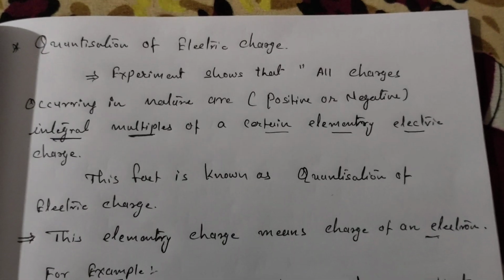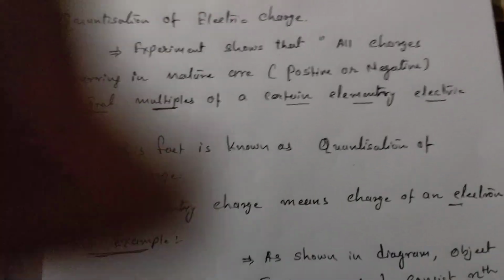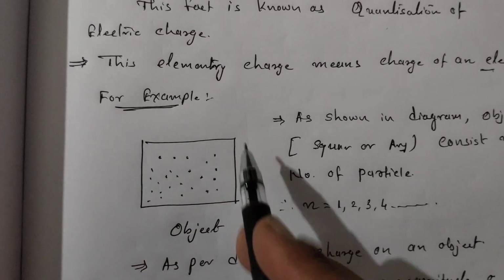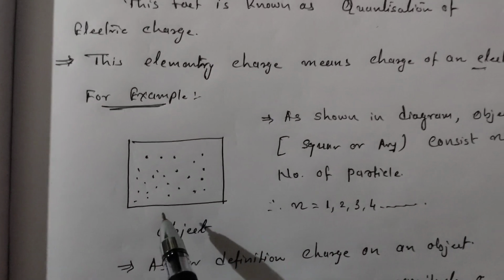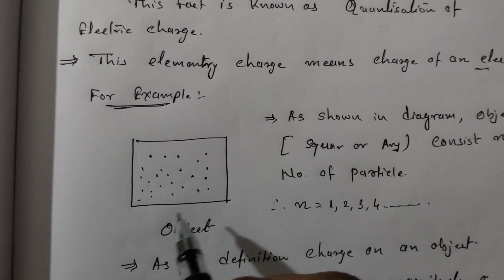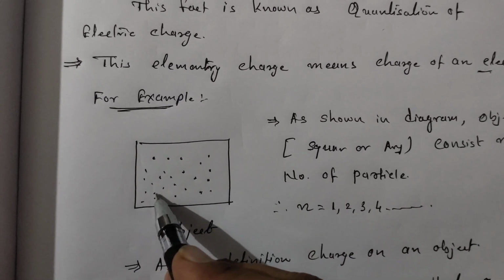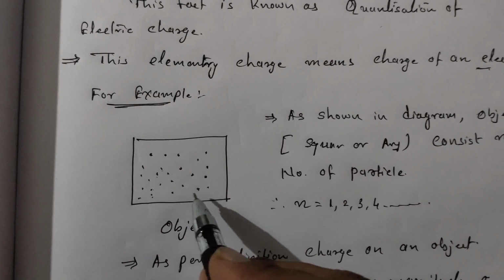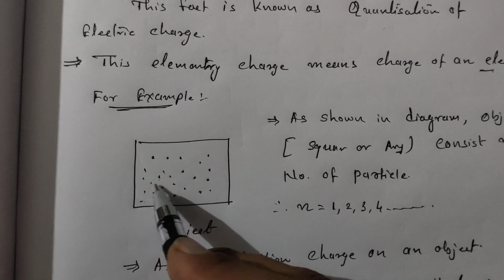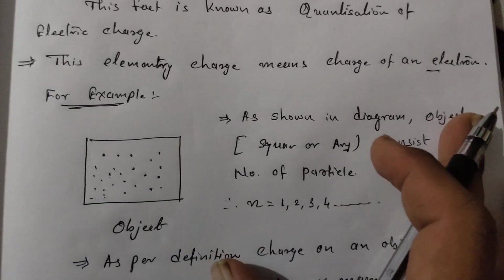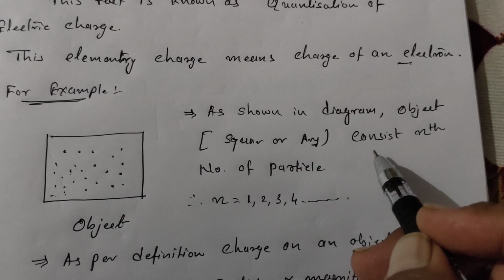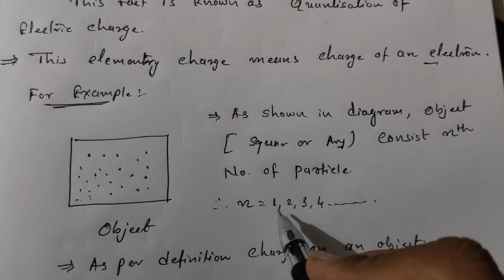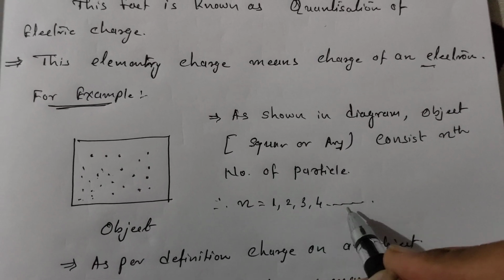Now see how to find quantization of charge. Let us take one example of object. Here I draw one object. You can consider any object, regular or irregular, doesn't matter. And see, these are the number of particles which is present on the surface or in the object. Here you can count 1 2 3 4 5 6 7, whatever. It means object consists of n number of particles, where n equals number of particles, that means 1 2 3 4 5 and so on.